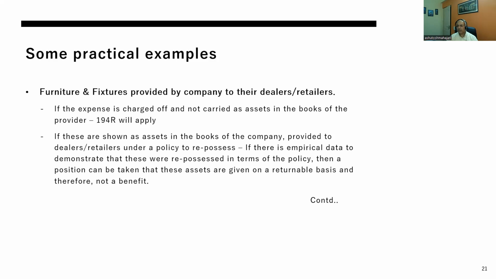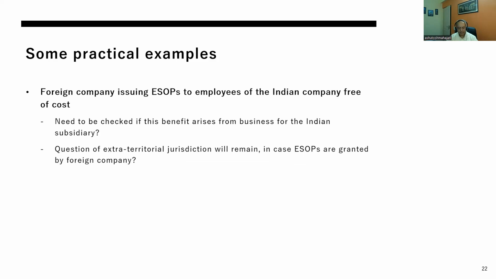Then probably a position can be taken that these assets are given on a returnable basis, and therefore it's not a benefit, and probably 194R should not apply. Now, this returnable basis, of course, we have picked up from the circular only, and this would be tested in the larger amounts. Go ahead, Anshul.